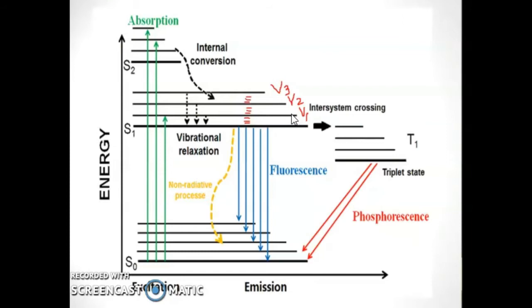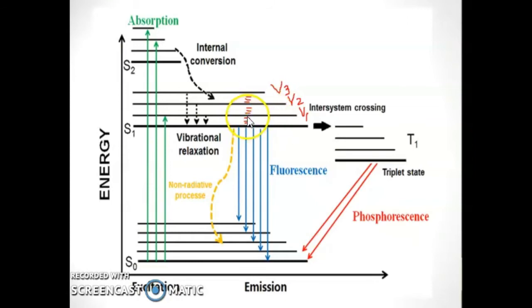V1, V2, V3 are the vibrational levels, and under such vibrational levels there occur rotational levels, that is R1, R2, R3, etc.